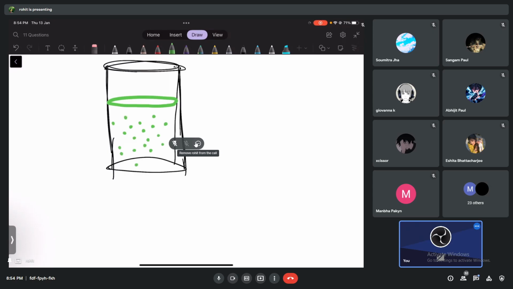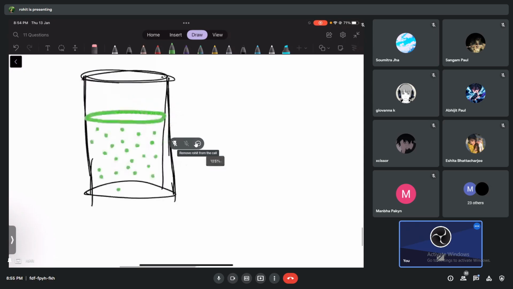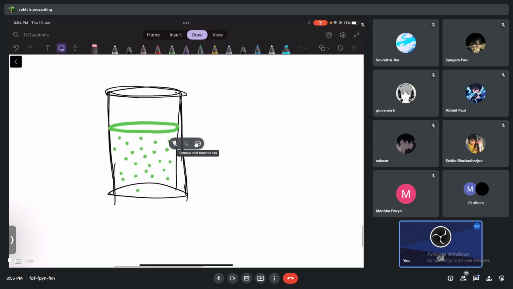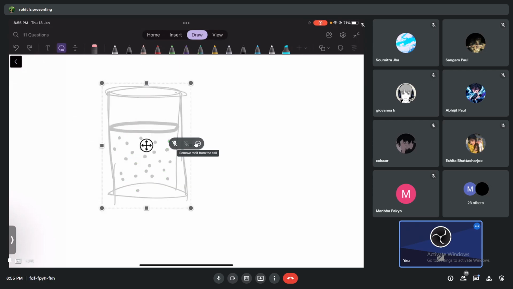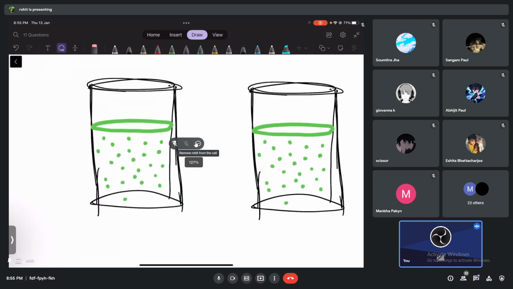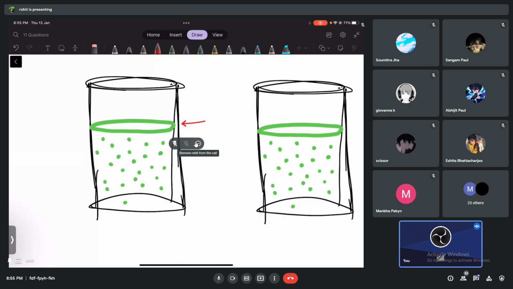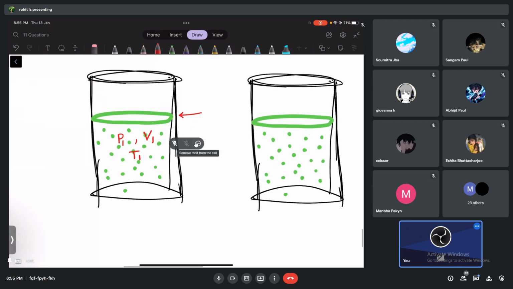Now think and tell me. I take this piston from here to here. Ask yourself, when the piston is here, let me just bring it back one second. Let me just copy this quickly. This is important, guys, so that you get the concept. If the piston is here, the pressure is P1, let's say the volume is V1, temperature is T1. There is no heat entering the system, and no heat will leave the system, 0.